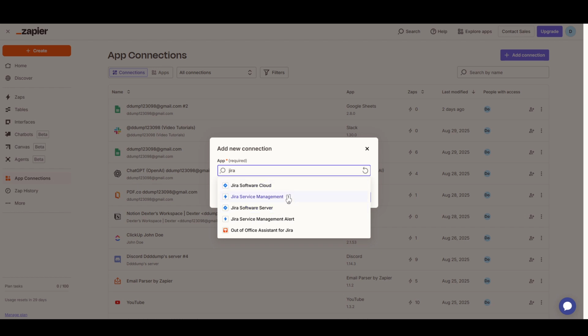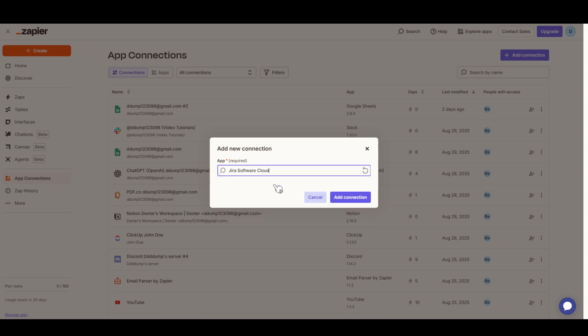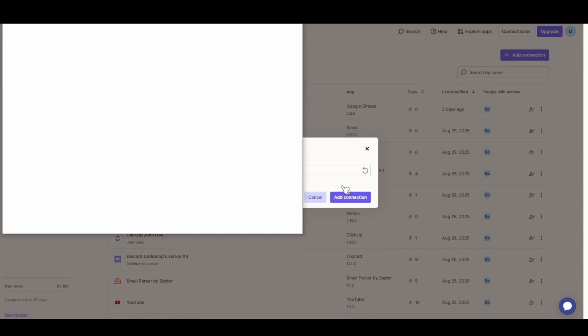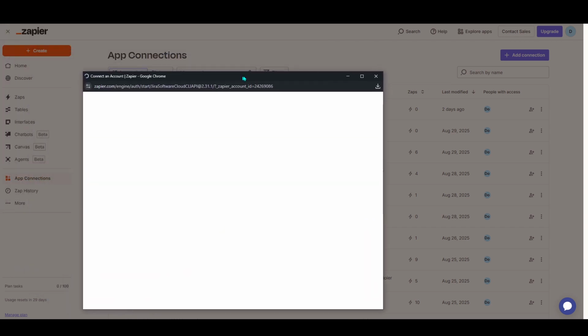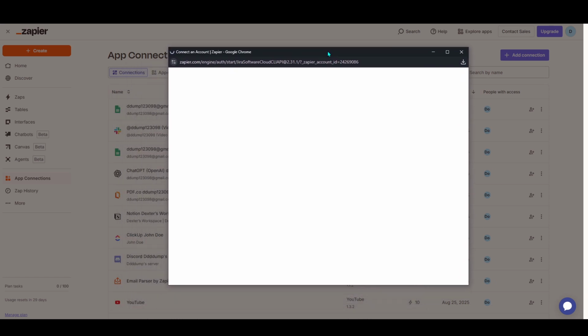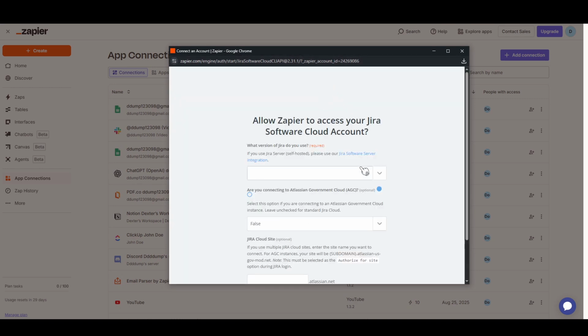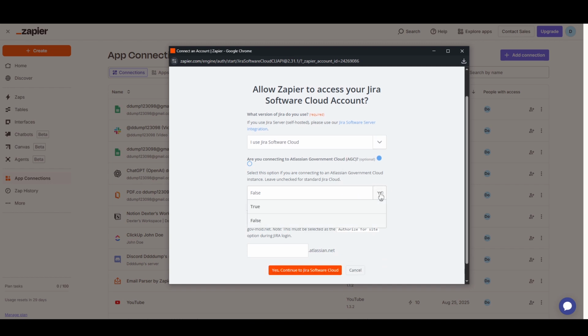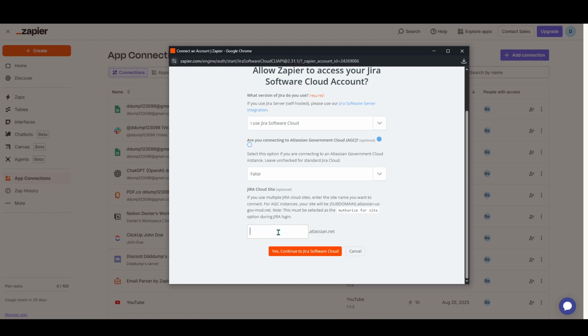It's important to pick the correct version so that it matches your needs exactly, ensuring everything works smoothly without any hiccups. Once you've made your selection, the next step is to enter your login details for the Jira account you want to connect. At this point, a new window will pop up, guiding you through the login process. Just follow the prompts in this window. Keep in mind that these instructions might vary slightly depending on the app you are connecting, but they are generally straightforward. Congratulations, you've successfully integrated Jira with Zapier.